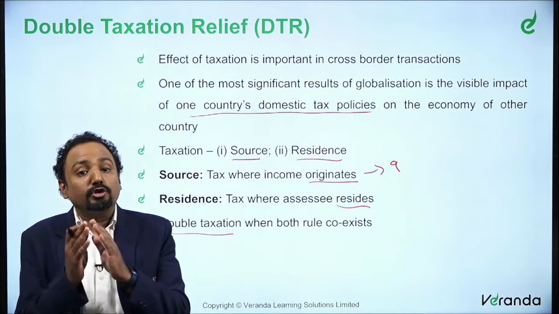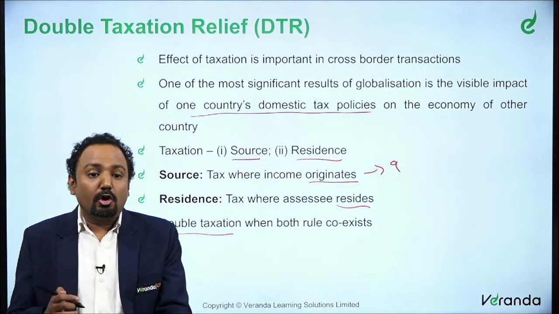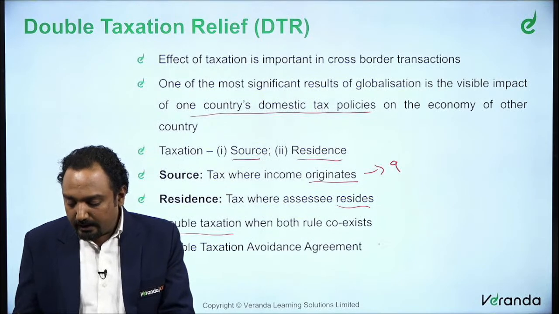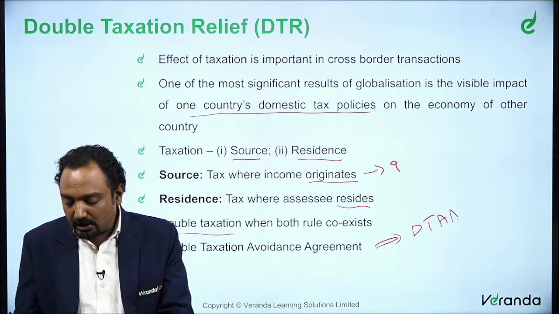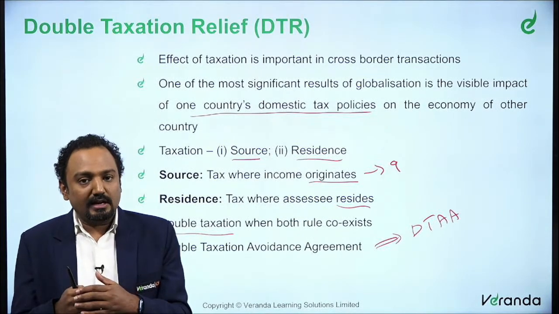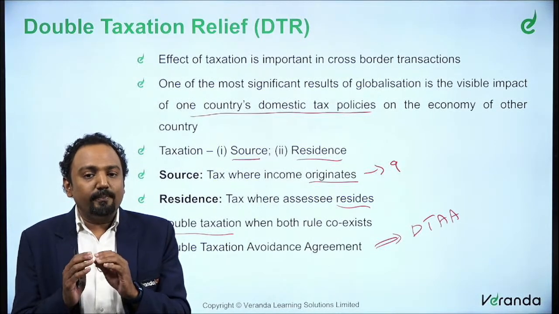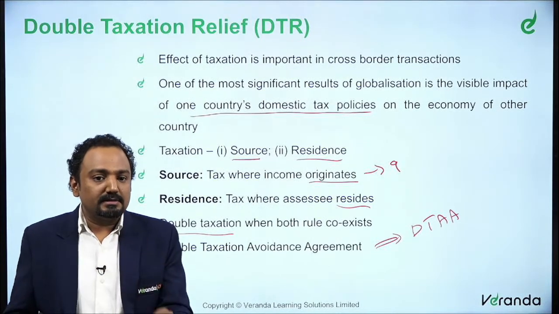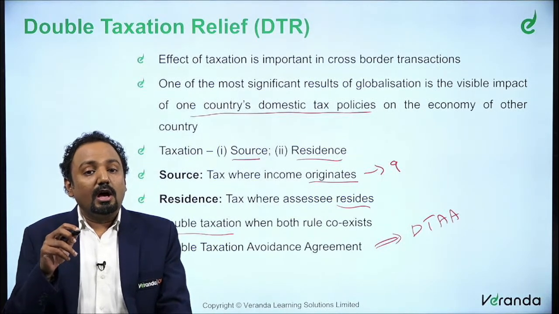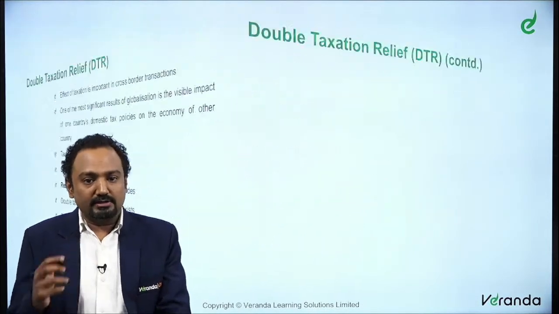That is where both the rules coexist, both source-based taxation and residence-based taxation coexist in such a scenario. In this scenario, you enter into an agreement called a double taxation avoidance agreement. Two countries can enter into this agreement, the very purpose of which is to minimize the impact of double taxation, where source-based taxation and residence-based taxation coexist.